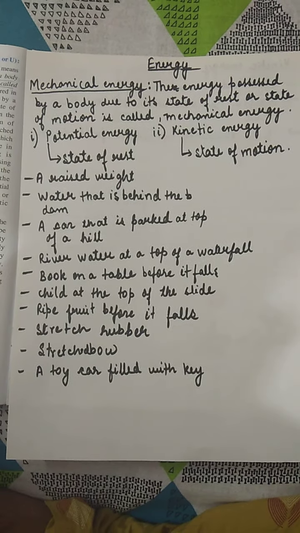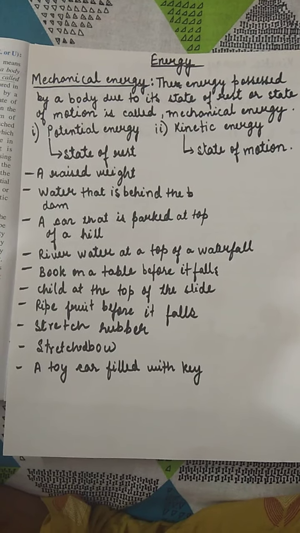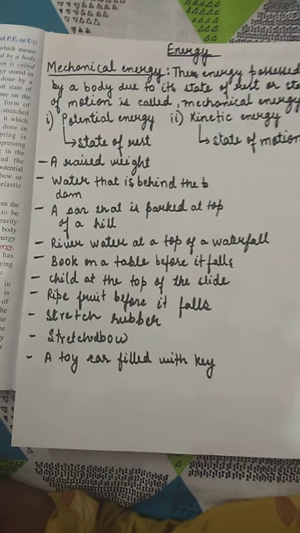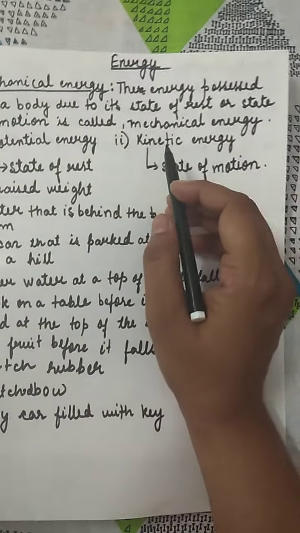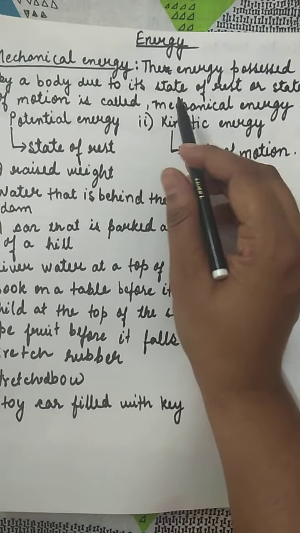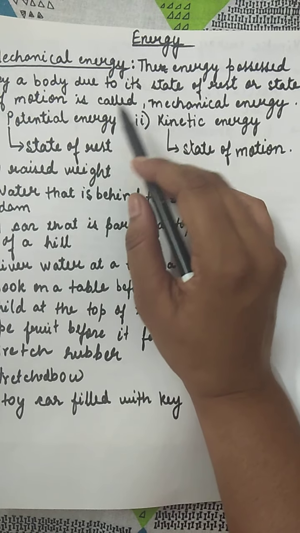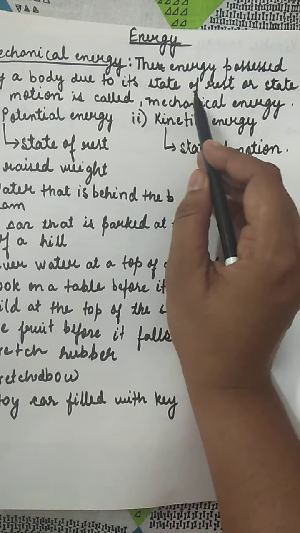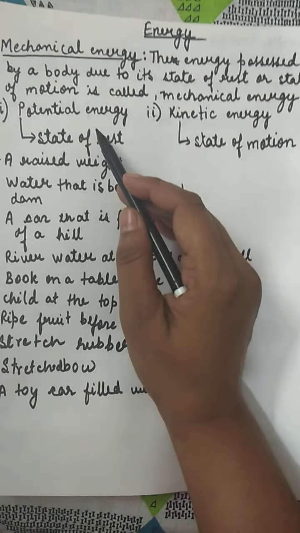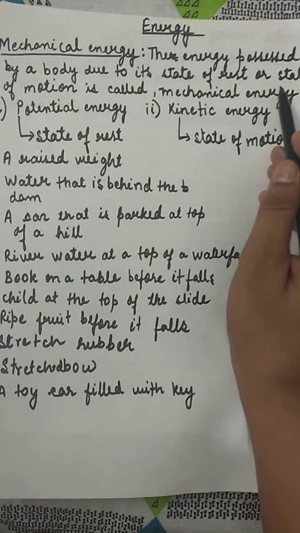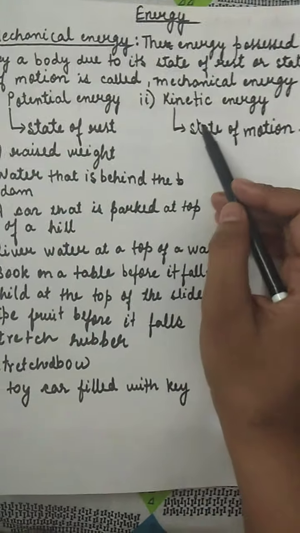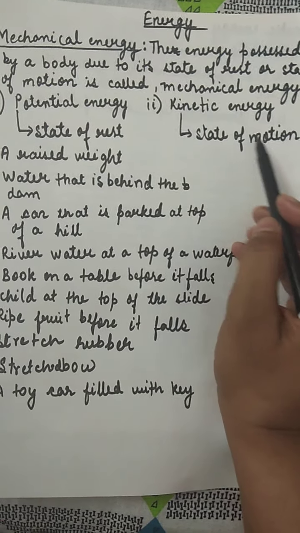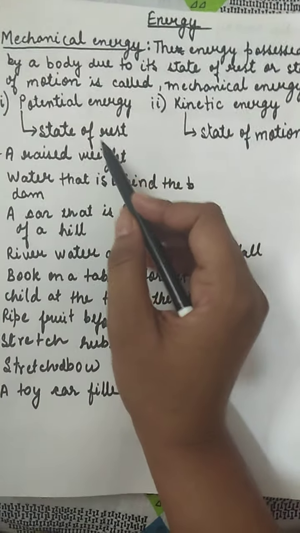Now mechanical energy is of two kinds, potential energy and kinetic energy. As we have already discussed, mechanical energy is the energy possessed by the body due to its state of rest or motion. So when it is in a state of rest, it will be called potential energy, and when it is in a state of motion, it will be called kinetic energy. So motion means kinetic and potential means rest.